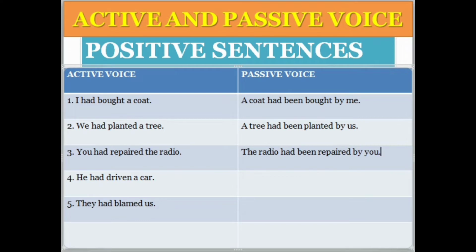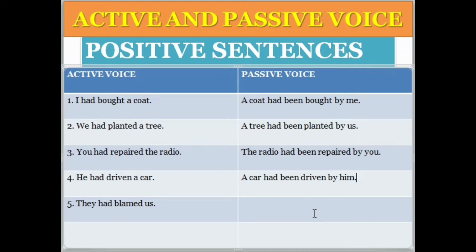Clear? Okay, the fourth sentence is he had driven a car. So a car is the object and he is the subject. So a car had been driven by him. Clear? Okay, so a car had been driven by him. So he will be changed to him.